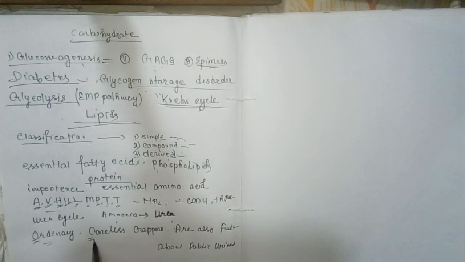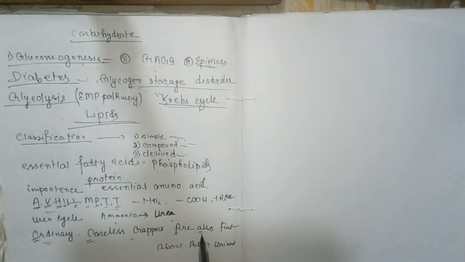So, ordinary: O for ornithine, C for carbamyl phosphate, C for citrulline, A for aspartate, A for argininosuccinate, fumarate, then A for arginine, P, there is no P here, and then U for urea.